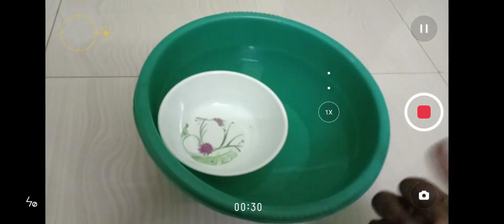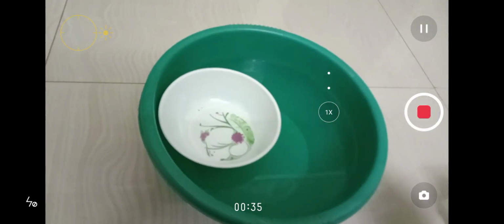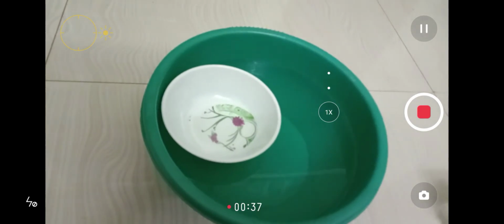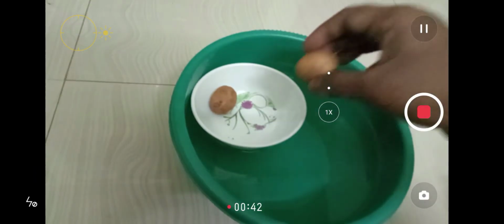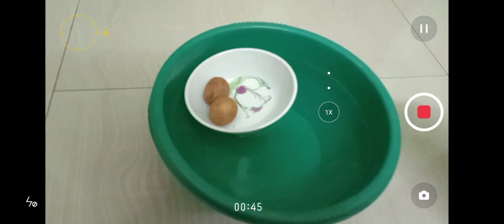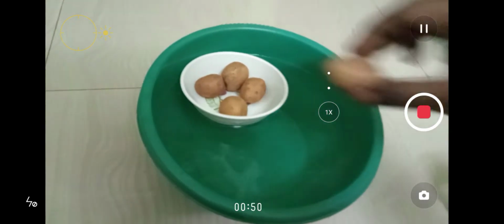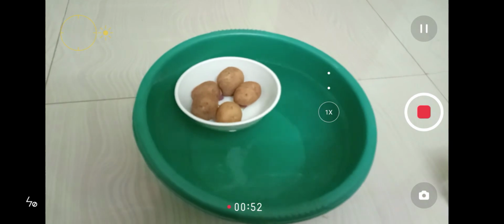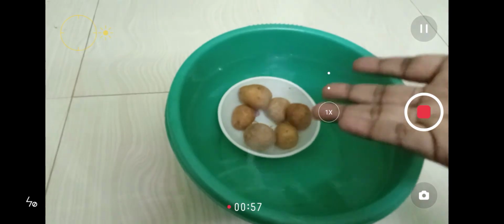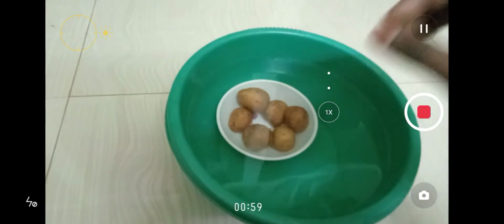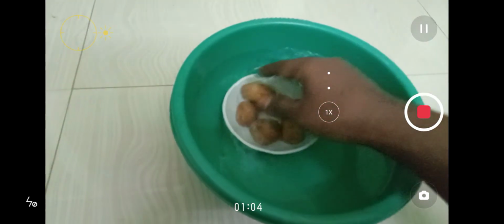And what is the next question they have asked you in the tabular column? If you drop some pebbles, meaning small stones. I do not have pebbles, so I am going to put some small potatoes here. See, I am dropping the potatoes in the bowl. The weight of the bowl is going on increasing. Can you observe this? I am adding the potatoes one by one, dropping them inside. Can you see this? Yes, after adding the weight one by one, it starts to sink in the water. I am just going to take it out.